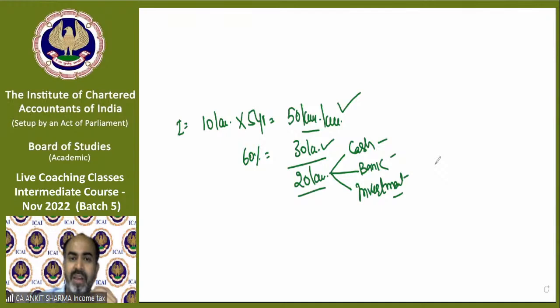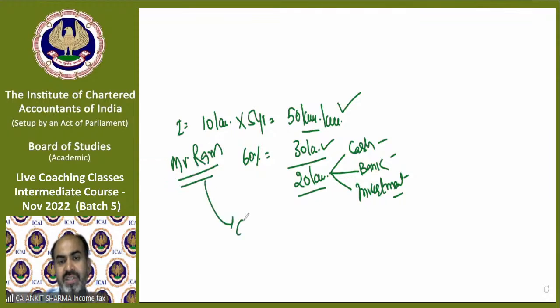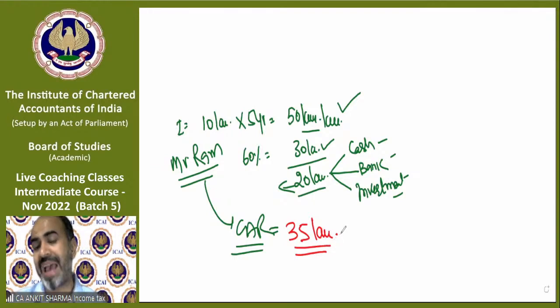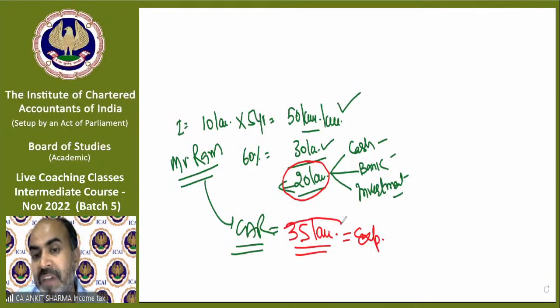Fine. So say Mr. Ram wants to purchase a car. Technically he is left with 20 lakh rupees of savings, so the maximum he can invest in a car is up to 20 lakh. But assume he purchased a car of 35 lakh rupees without any loan. He purchased in cash, paying via his bank to the dealer. Now the department has knowledge of your savings, and that is 20 lakh, but you just made an expenditure of 35 lakh rupees. So it does not match with your income. There's a gap of 15 lakh rupees. How did it come?